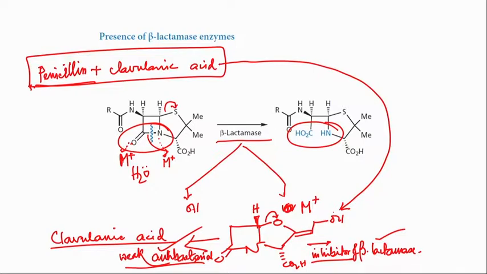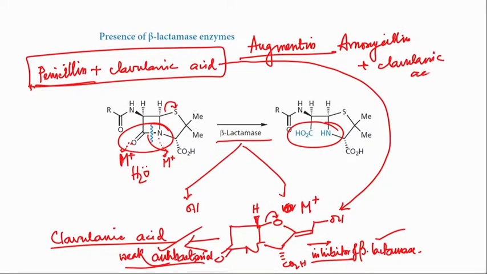In fact, this combination is one of the life saving drugs today. There is a compound called augmentin, which is a mixture of amoxicillin and clavulanic acid. So, it is a combination drug. Clavulanic acid targets beta lactamase, takes care of the beta lactamase, and amoxicillin now attacks the transpeptidase. More interesting is that in presence of clavulanic acid, amoxicillin becomes a very powerful antibiotic.